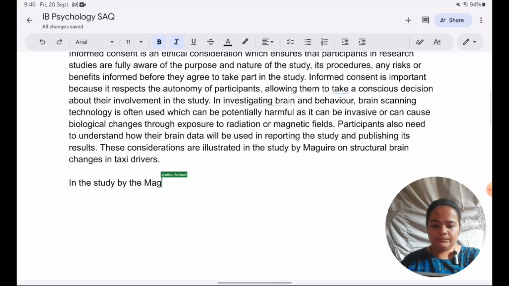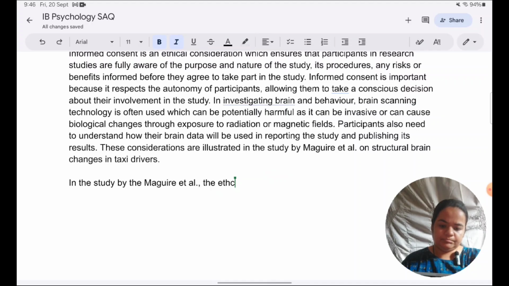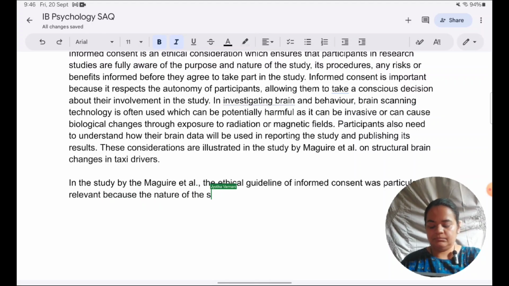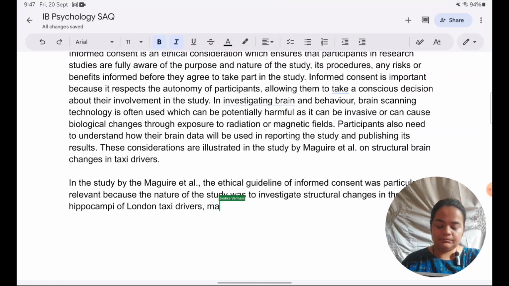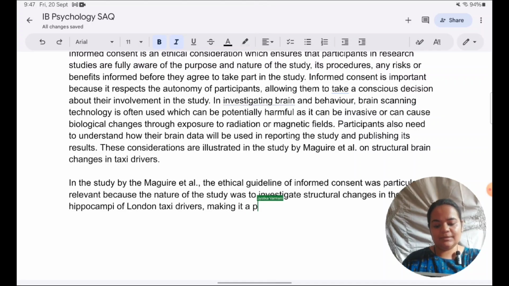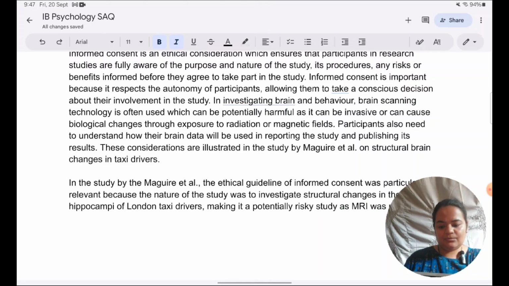So in the study by Maguire et al., also I forgot to mention et al., ethical guideline of informed consent was particularly relevant because the nature of the study was to investigate structural changes in the hippocampi of London taxi drivers, making it a potentially risky study as MRI was used for investigation of the brain and sensitive brain data was collected.